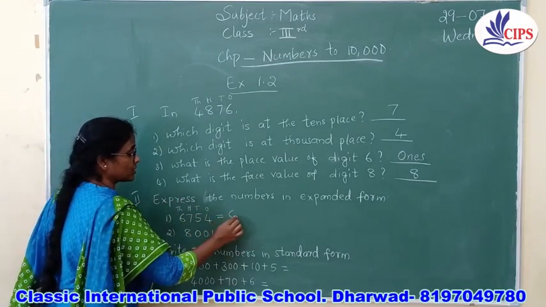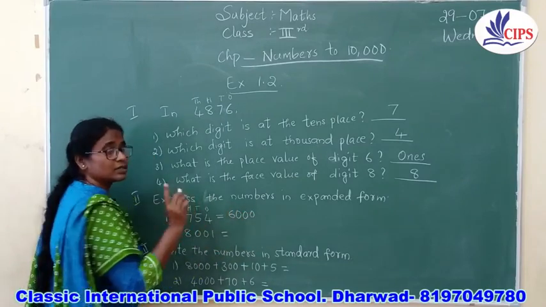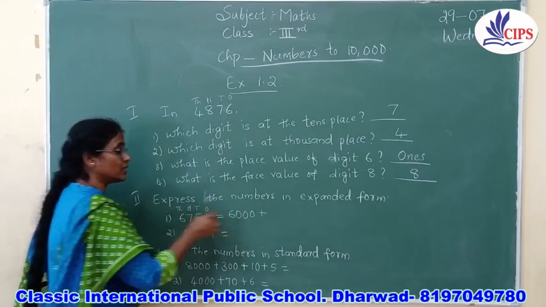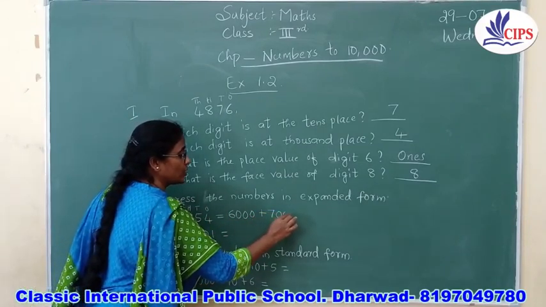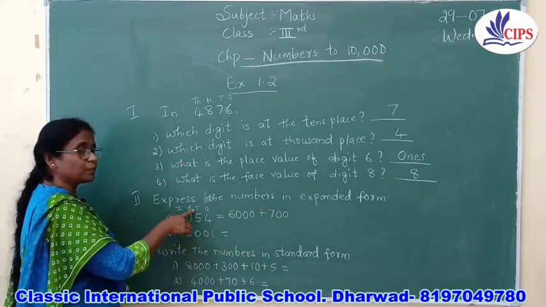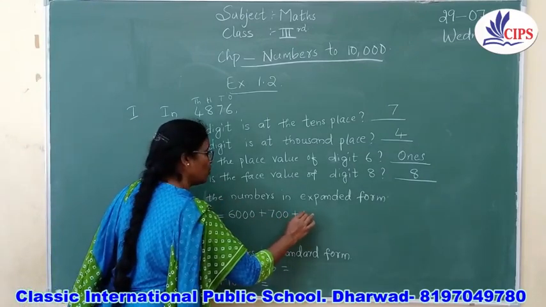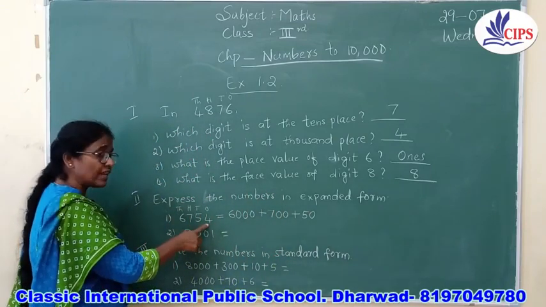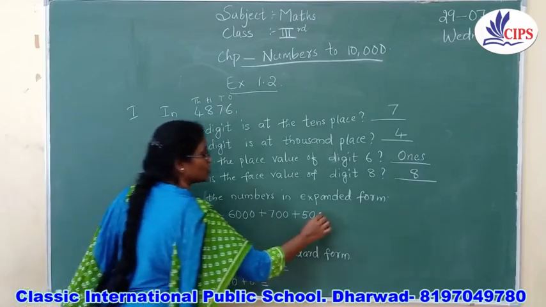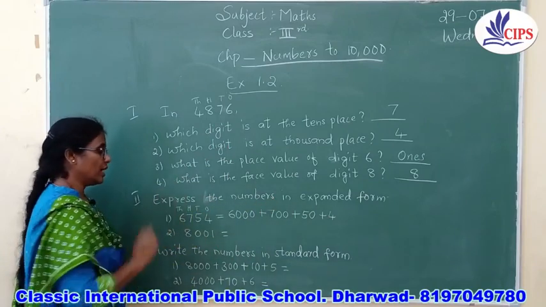Now you are going to write number 6. Now how many zeros must be there for 1000? It is 3 zeros. So the next number comes 7. 7 is in which place? It is in the hundreds place. So 7 has how many zeros? There are 2 zeros. Okay. The next is 5. 5 is in which place? It is in the tens place. So how many zeros will 10 have? It will be only 1 zero. The next number is 4. 4 will be single always. It doesn't have zeros. So it is a single number which is 4. So this is the way you are going to write the expanded form.